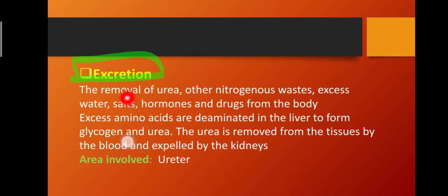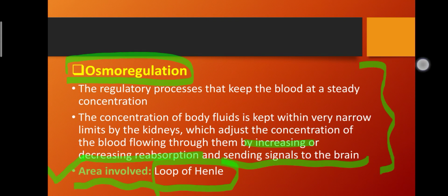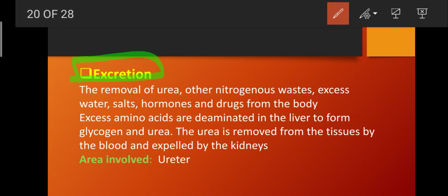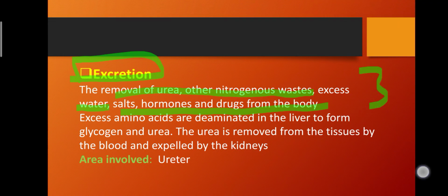To define it again, it is the removal of urea, nitrogenous waste like metabolic products, excess water, salts, hormones and drugs from the body, and excess amino acids are deaminated in the liver to form glycogen and urea.